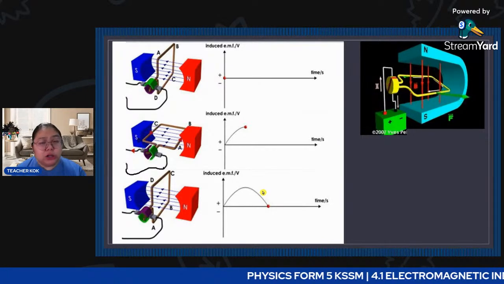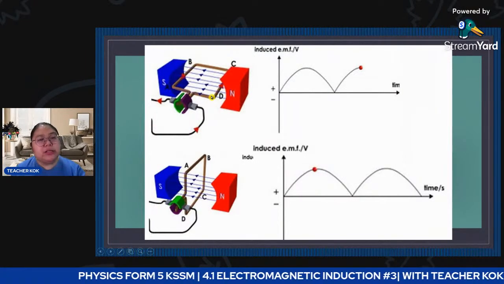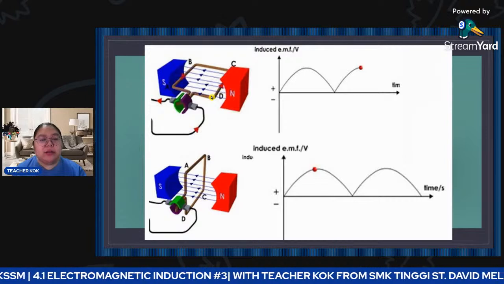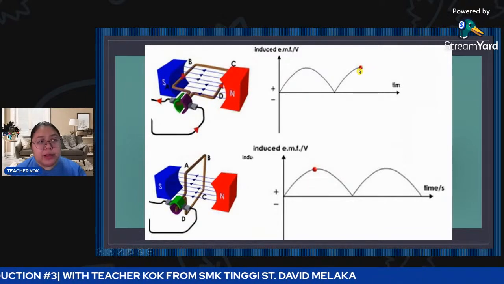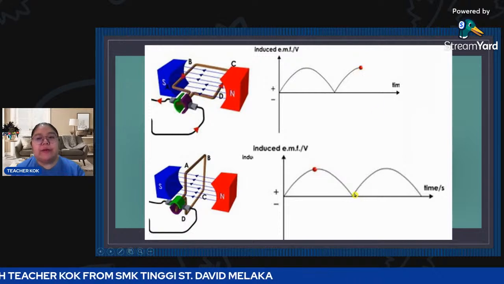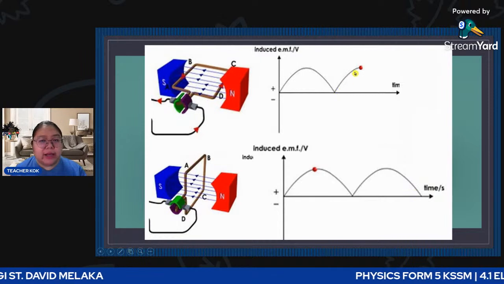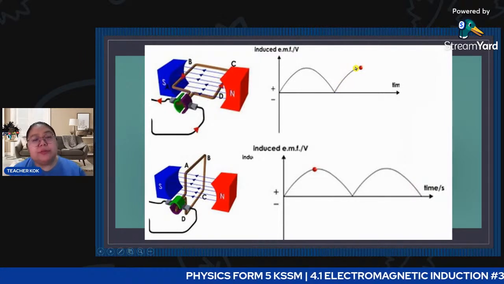So now I complete one half cycle, that's 180 degrees. If I continue, at the vertical I change the direction already. So the current goes up again to the maximum, then as I continue to rotate, it finishes the other side. This is the induced current I get from the galvanometer.